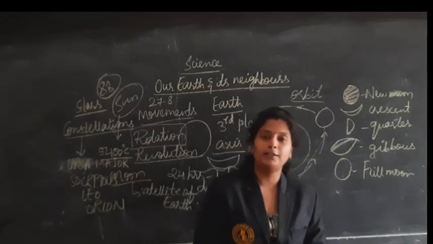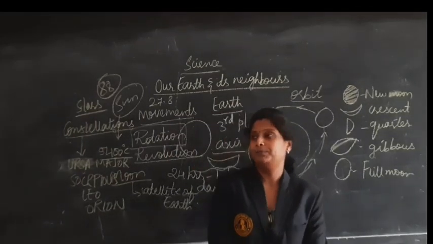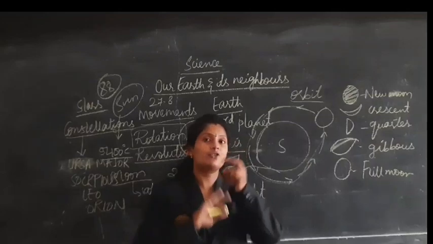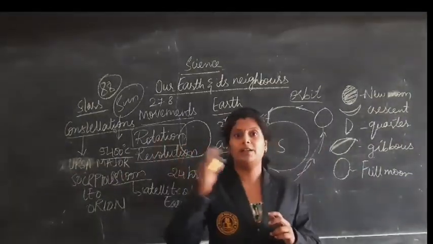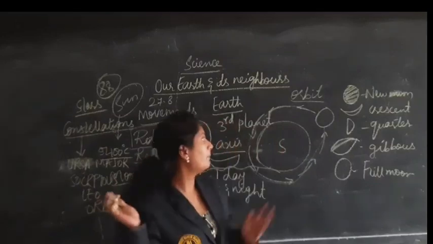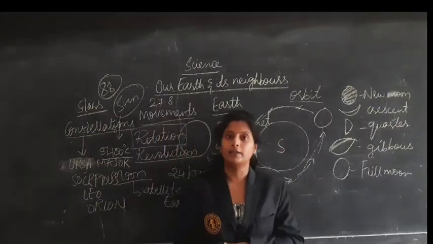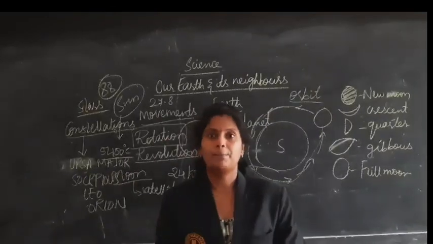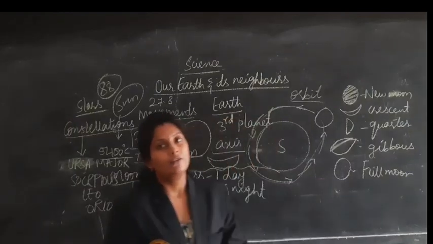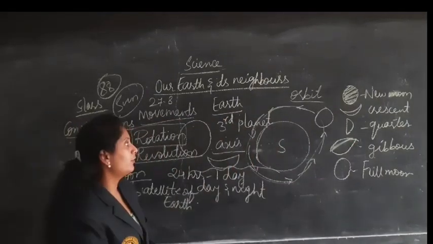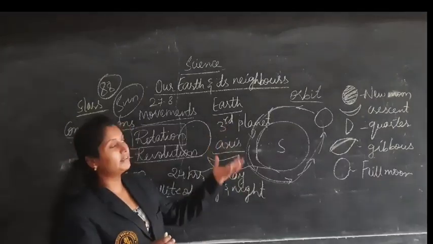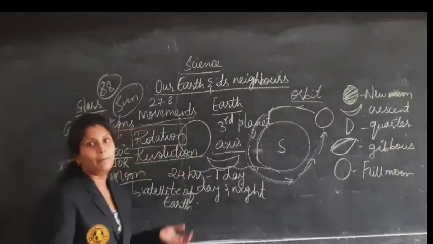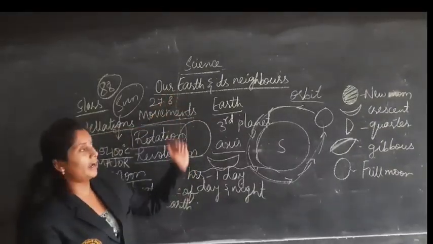And there are planetariums. Planetariums means we can see onto the ceiling they will be arranging a number of moving screens. In that you can see the Earth, planets, movements of the Earth, everything. That is called a planetarium that we can see in Rajasthan, Jantar Mantar, Delhi, etc. In that planetarium, this total solar system, everything will be there. You can understand that concept easily. So this is all about the revision of our Earth and its neighbors.